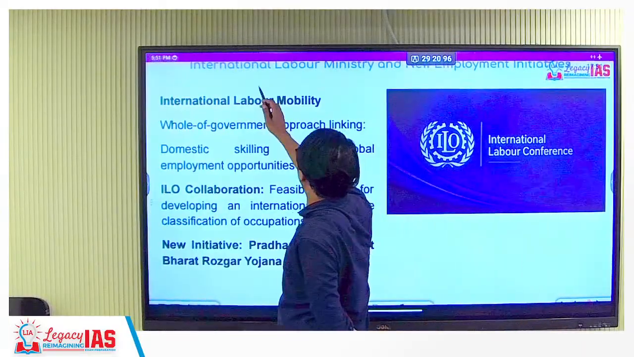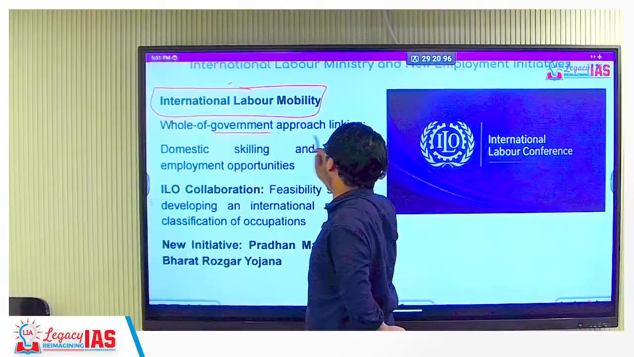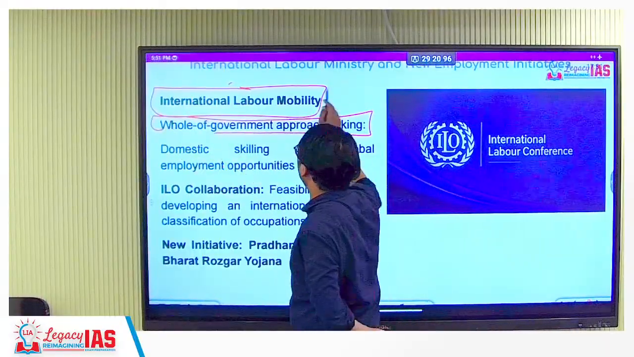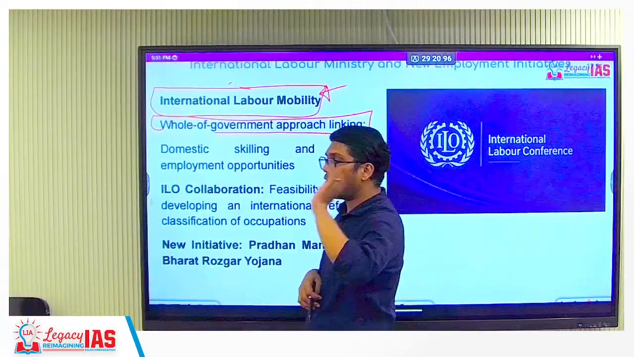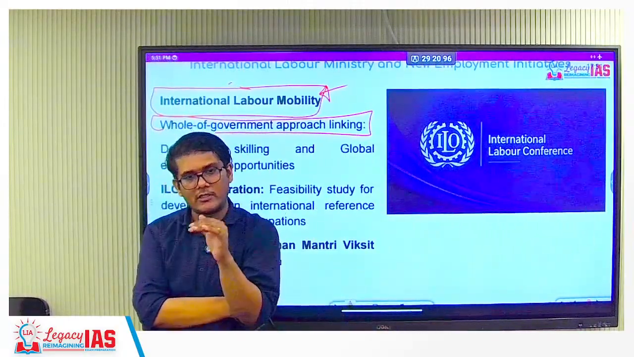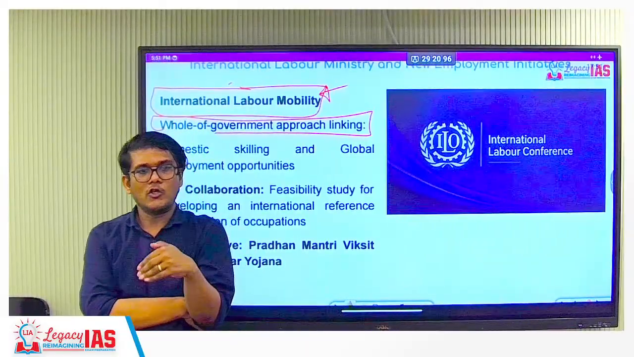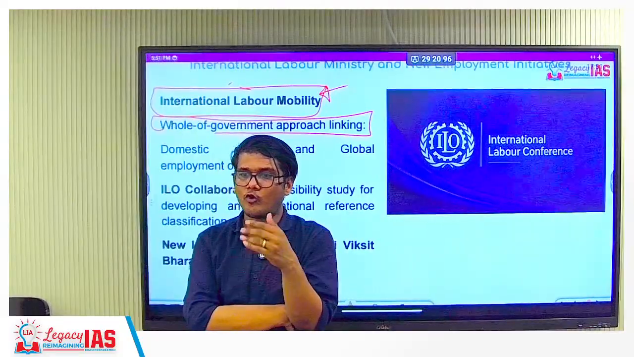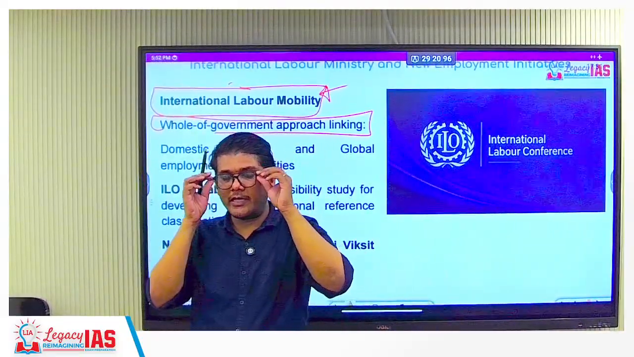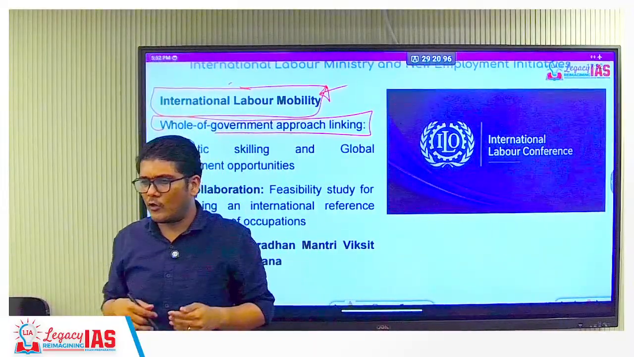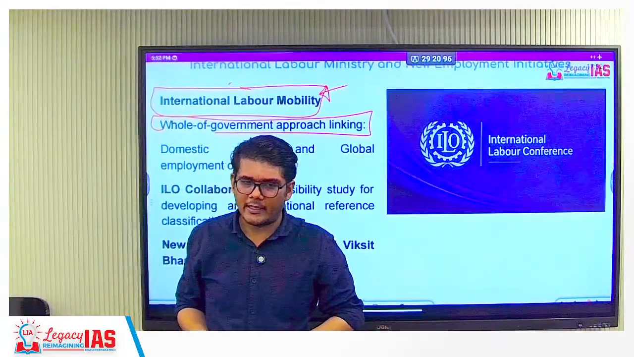Yes. Now international labor mobility. Now whole of government approach linking. Now what is this international labor mobility? Also what was discussed was the mobility of the people from one country to another, which the government of India has been asking since decades. Why that is important is so that our people can also get job elsewhere. That is also very important. But now there is deglobalization, countries are inward looking, countries are restricting themselves, so it is becoming difficult. Right, that is the idea.